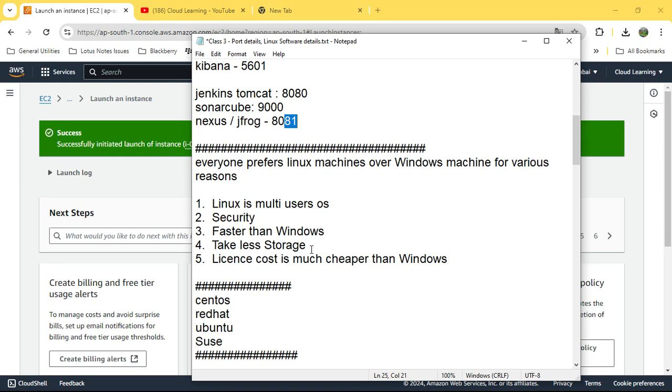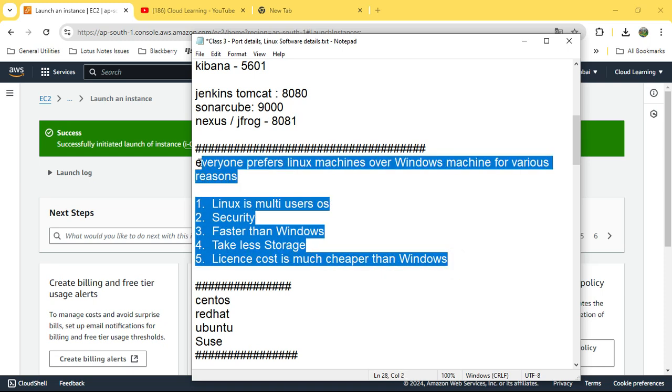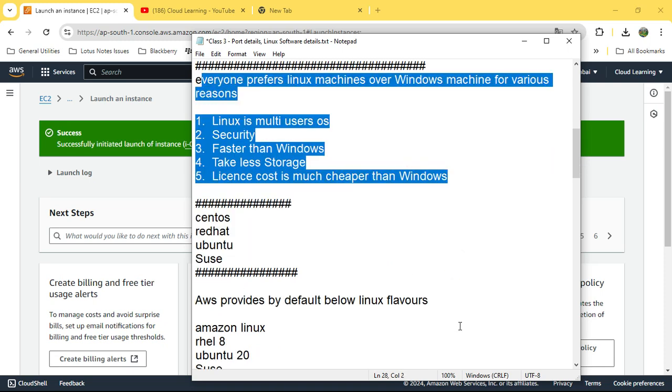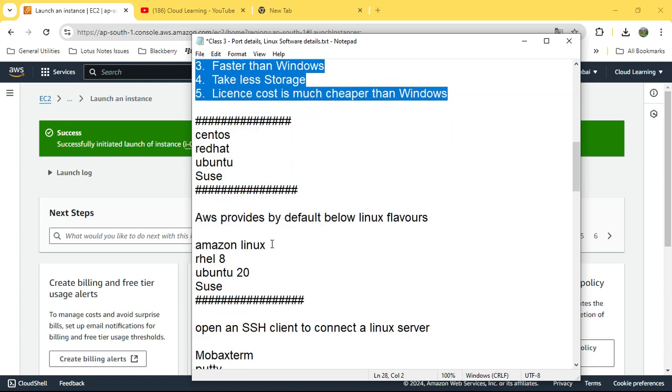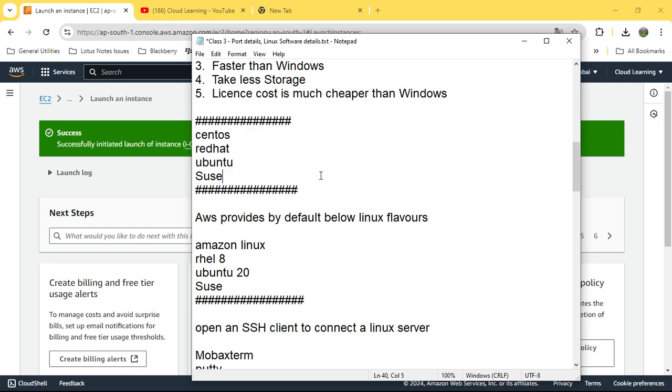It also takes less storage. Windows needs at least 30 GB, while for Linux, less than 8 GB is sufficient by default. And the license cost is also much cheaper than Windows. So these are a few reasons why everybody prefers Linux. Red Hat is now charging a license cost, but CentOS, Ubuntu, SUSE are easily available at a very low price. So this is something good.